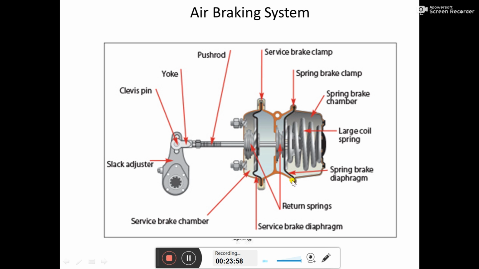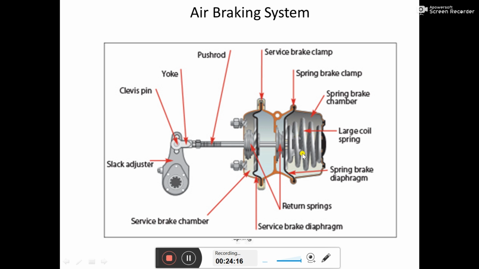Below the diaphragm you have a large coil. This large coil has a different application, a different purpose, which we will discuss later.